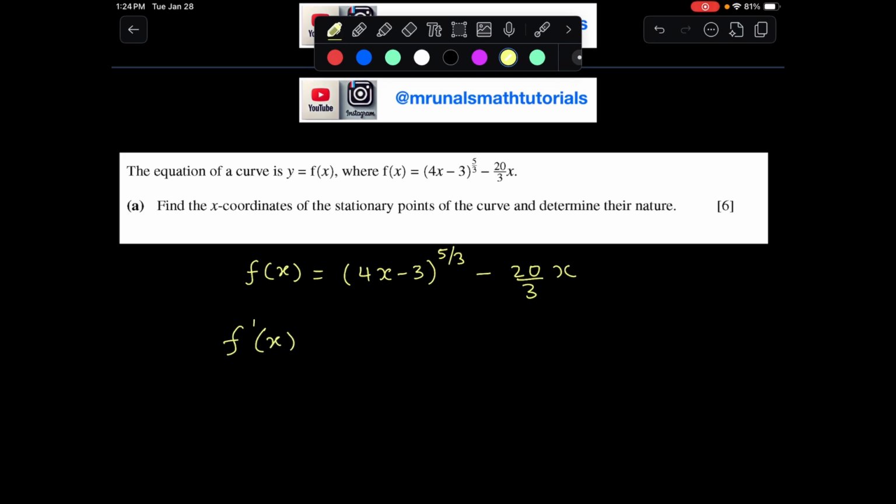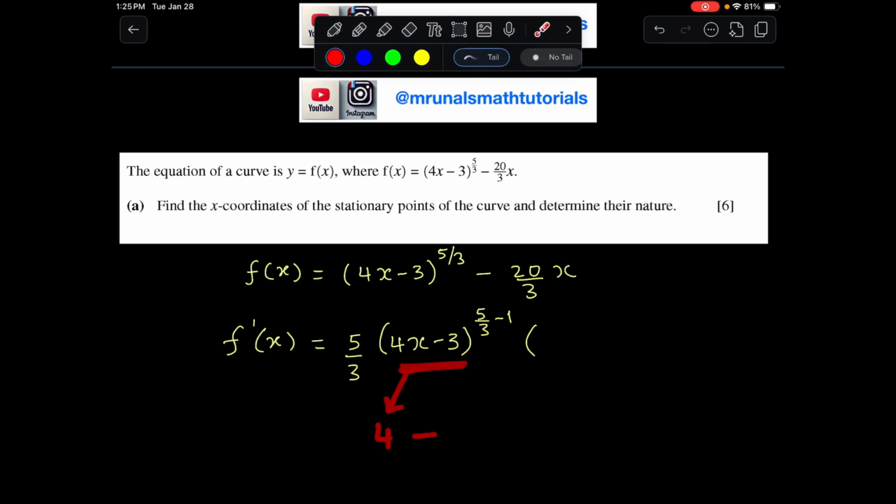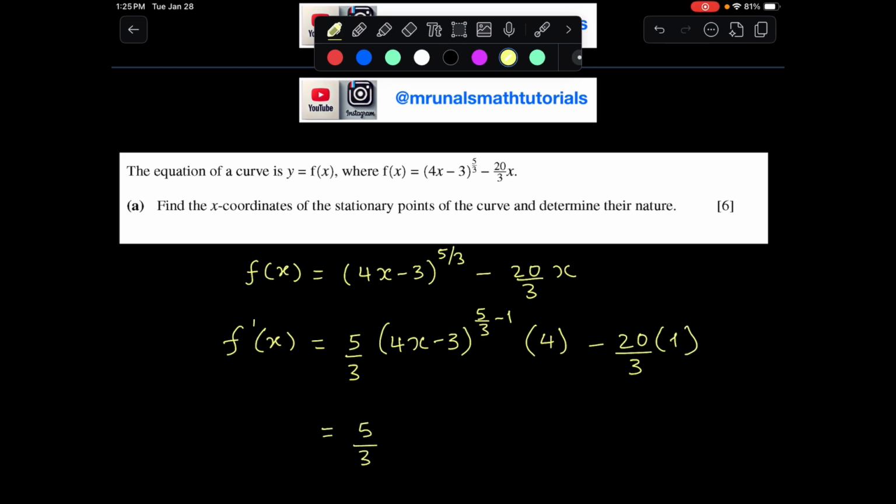Let's differentiate. Bring the power down and take away 1 from the power, so that is going to be 5/3 minus 1. Multiply by the chain rule. The chain rule means differentiate the bracket. Differentiation of 4x is 4, minus the differentiation of 3 is 0. So 4 minus 0, we can straight away write over here 4, times 4, minus 20 over 3 times 1. Let us simplify. That gives me 5/3 (4x minus 3) to the power of 5/3 minus 1, which is 2/3.